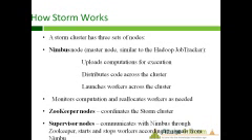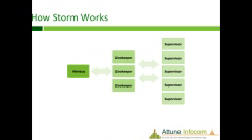Another point is how Storm works. In this figure we can see Nimbus, Zookeeper and Supervisor, and what role each performs. First of all, we look at Nimbus, which is the master node of our Storm cluster.